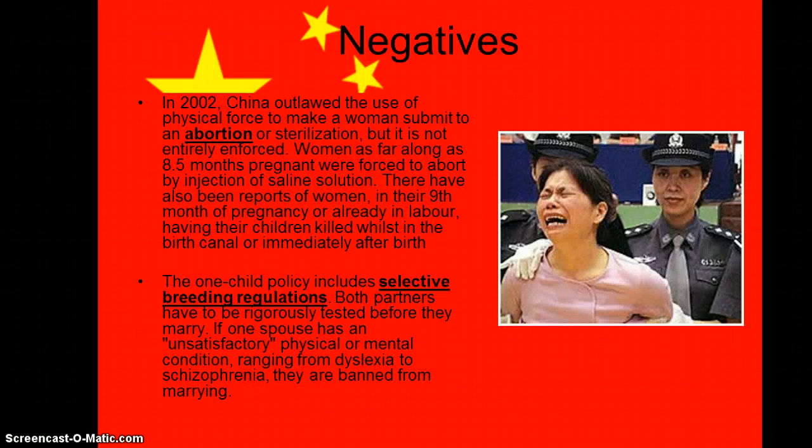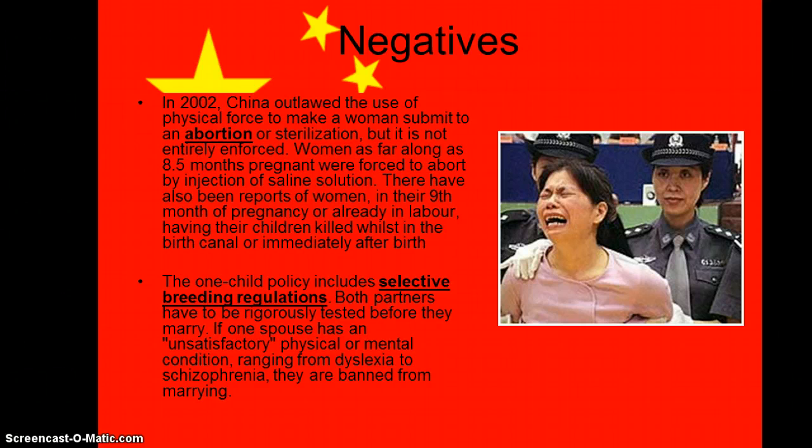Right, on a negative side, in 2002, China outlawed the use of physical force to make a woman submit to an abortion or sterilisation, but it is not entirely enforced. Women as far along as 8.5 months pregnant were forced to abort by injection of a saline solution. There have also been reports of women in their 9th month of pregnancy or already in labour having their children killed whilst in the birth canal or immediately after birth.